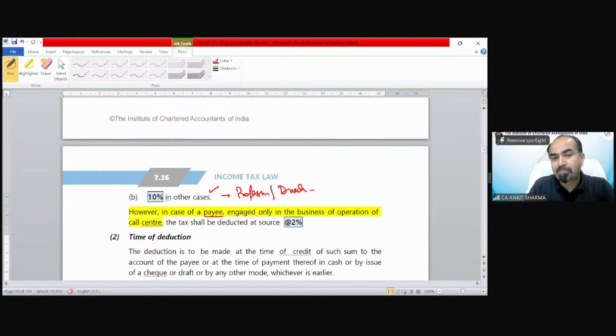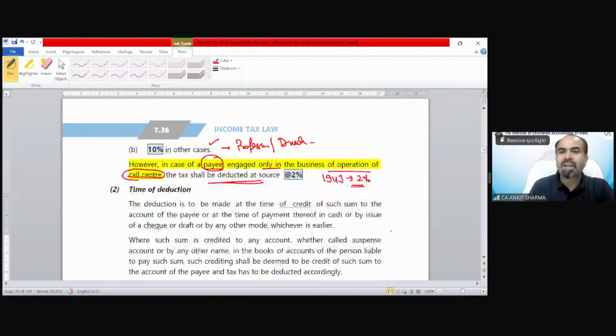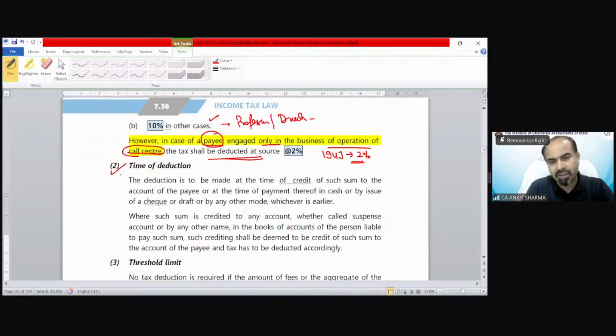However, in case of a payee, the provision says, suppose the payee is engaged only in the business of operation of call center, then the tax rate would be 2%, irrespective of whether it's a professional service, technical service, or whatever services it is. So if the payee is a call center, the rate under section 194J would be 2% in all cases. Got it? Time of deduction is the same, credit or paid, whichever is earlier.